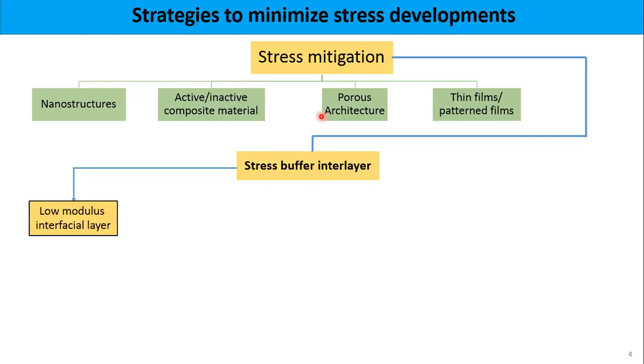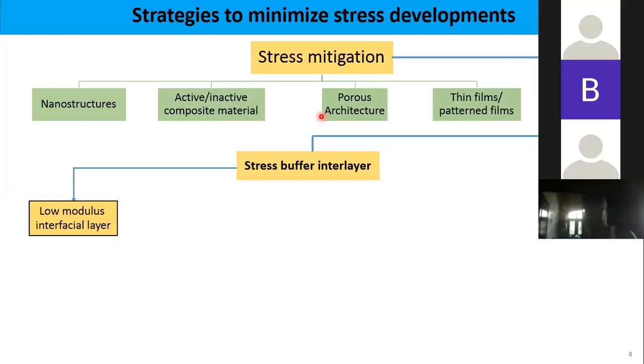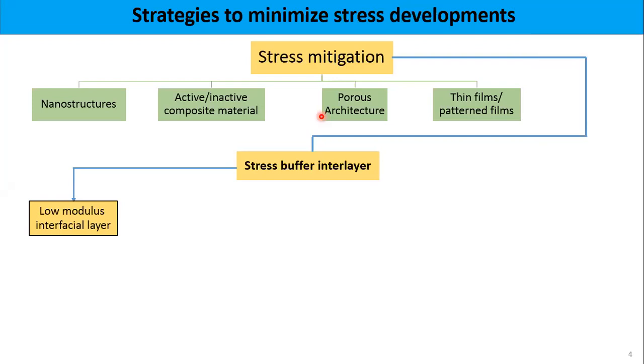This thin film can be made up of a material which has low modulus. Low modulus means when your active material expands, with that expansion, due to low modulus, this interlayer can also get expanded. And when the lithium is removed from your active material, upon the compression, this interlayer can also compress with the compression of your electrode material.